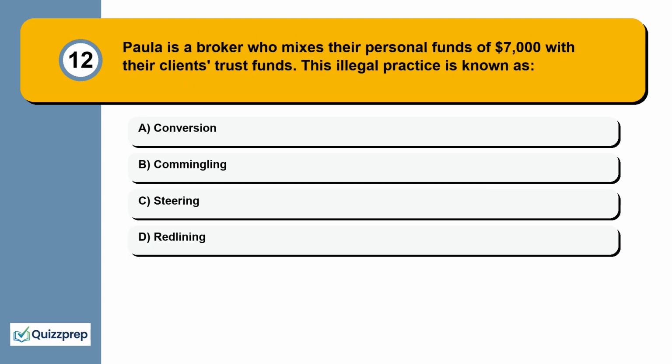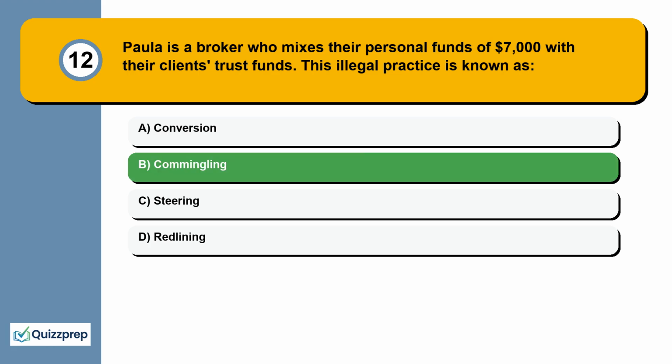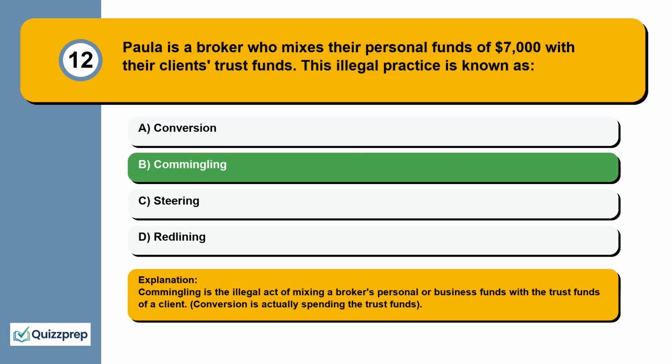Question 12. Paula is a broker who mixes their personal funds of $7,000 with their clients' trust funds. This illegal practice is known as conversion, commingling, steering, redlining. Commingling is the illegal act of mixing a broker's personal or business funds with the trust funds of a client. Conversion is actually spending the trust funds.